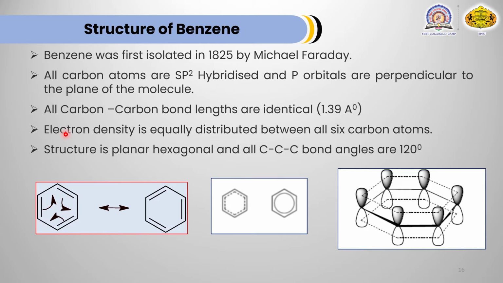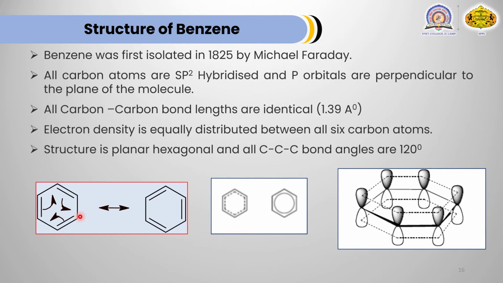All carbon atoms have a bond length of 1.39 angstrom. All bonds in benzene have the same bond length and that is 1.39 angstrom. We know that the carbon-carbon single bond length in alkanes is 1.54 angstrom, and the carbon-carbon double bond length in alkenes is 1.34 angstrom.